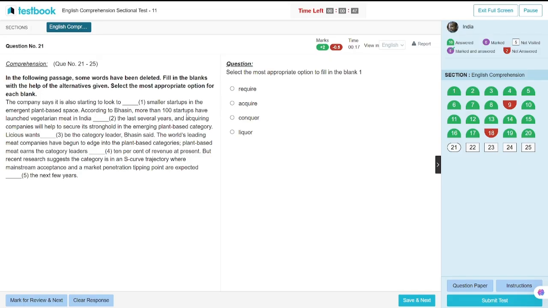According to Basin, more than a hundred startups have been launched for vegetarian meat in India over the last several years. Require, acquire: it should be require.